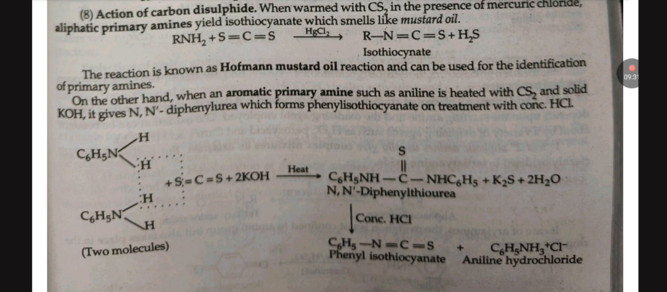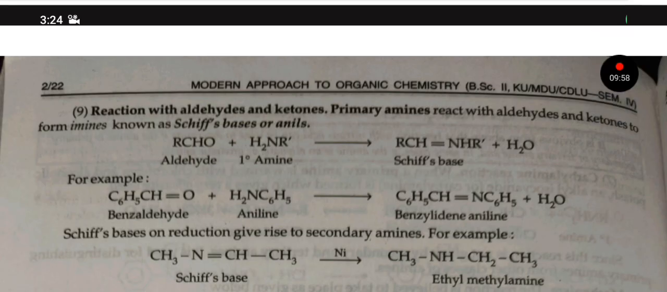For example, we have taken 2 moles of aniline, which on reaction with CS2 plus KOH on heating will give N,N'-diphenyl thiourea, which on reaction with concentrated HCl will give phenyl isothiocyanate and aniline hydrochloride. Reaction with aldehyde and ketone.